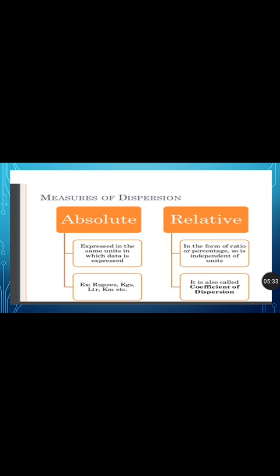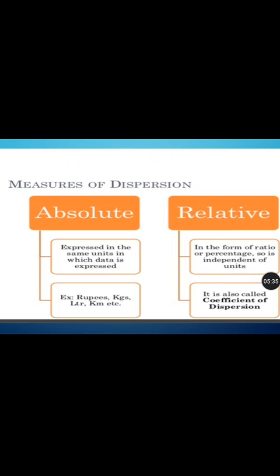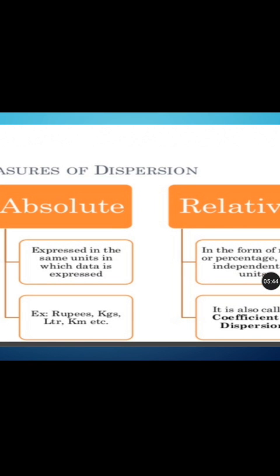So let us move on to the next slide, that is measures of dispersion. There are two measures, one is absolute measure and the other one is the relative measure. What is absolute measure? For example, absolute measure is expressed in the same units in which the data is expressed. For example, in an average salary of ₹500, the rupees is the unit. So representing it in the original units is what we call absolute measure.